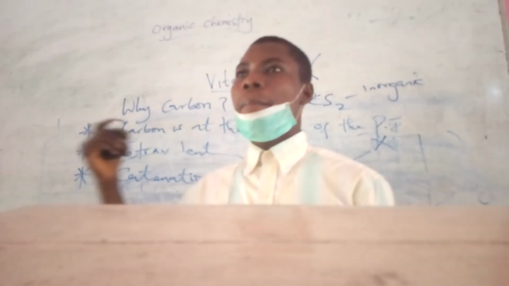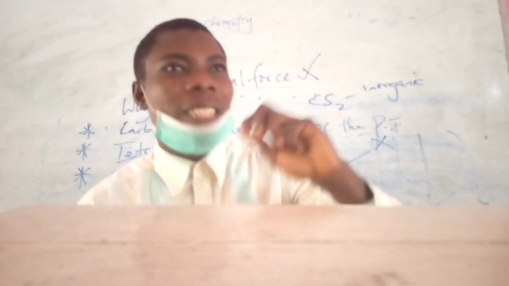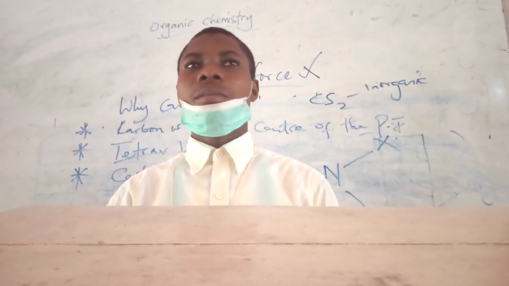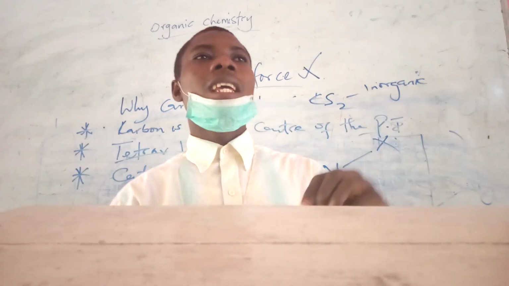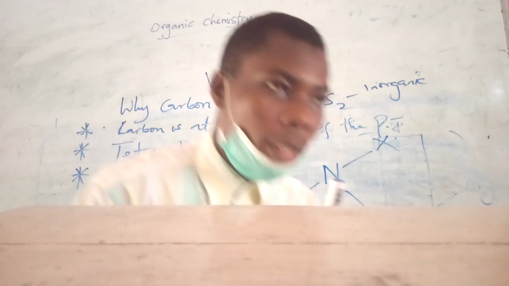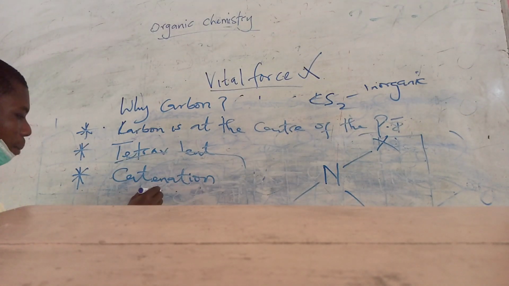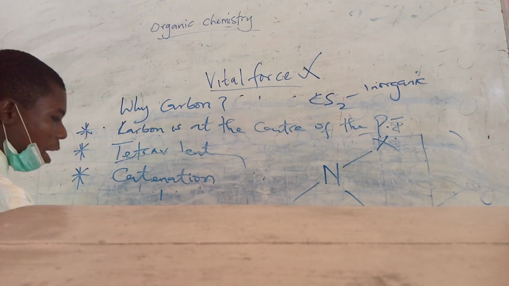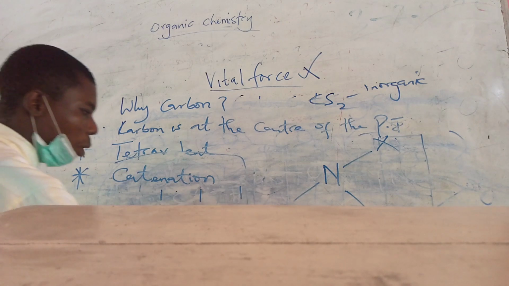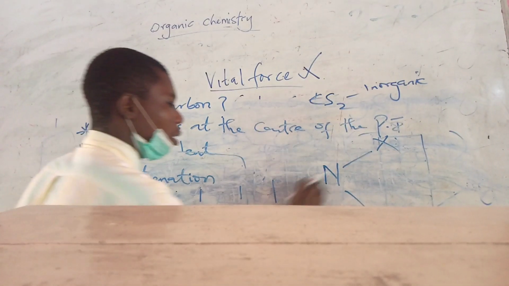This special ability of carbon makes it a force to be reckoned with when we are dealing with chemistry, insofar that a whole aspect of chemistry is dedicated to carbon. Carbon has this special ability to form a strong continuous chain with itself and with other elements in the periodic table.